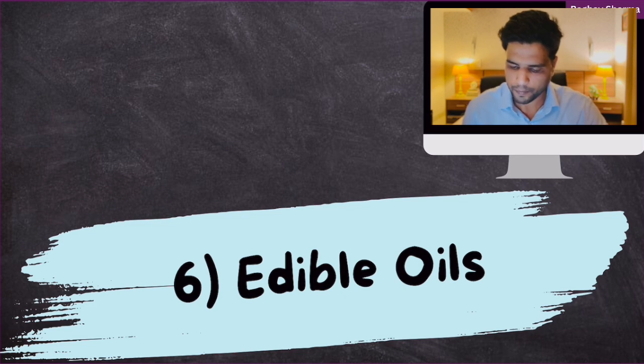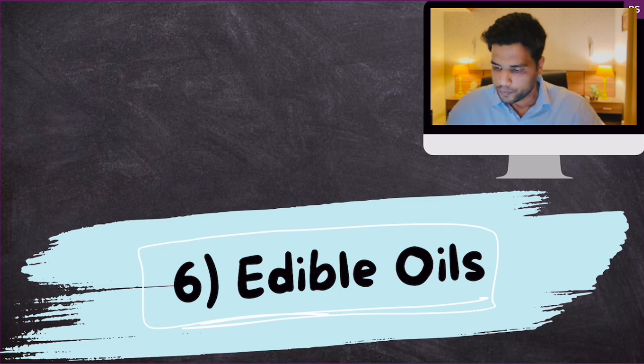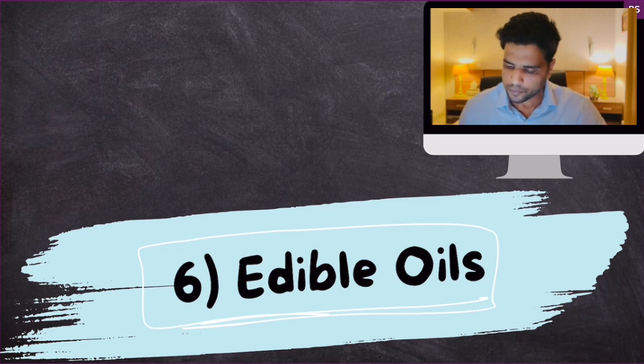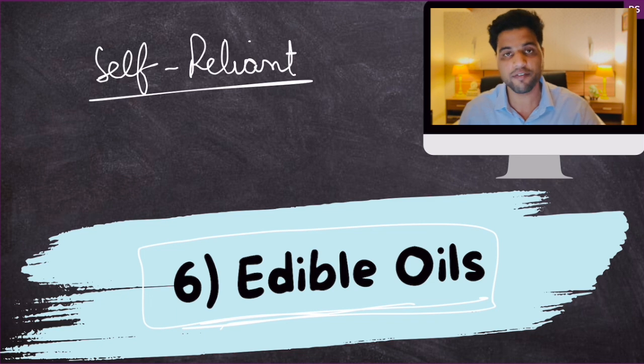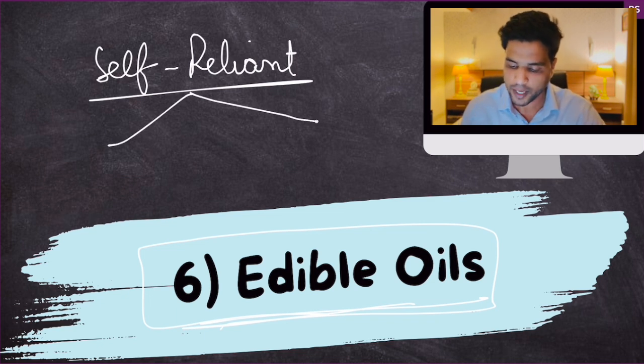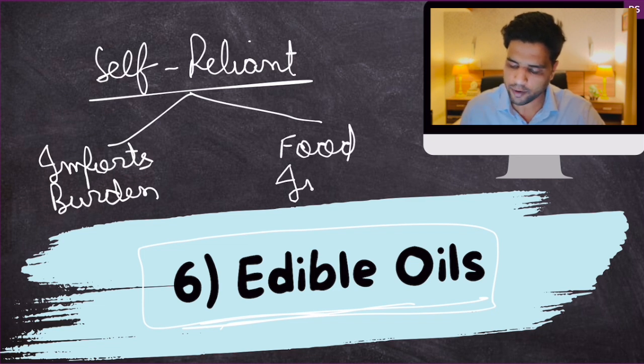All right, so let's talk about this issue. Okay, so edible oils. Now, you see, like I said, with edible oils, we need to become self-reliant. And the reasons why we need to become self-reliant are because we are import dependent, to reduce our import burden basically, and to reduce our vulnerability to food inflation.